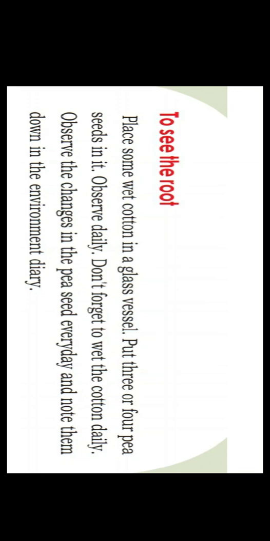നനവുള്ള കോട്ടൺ വെക്കണം. അതിനകത്തേക്ക് നമ്മൾ what you have to do, put 3 or 4 pea seeds in it. പയർ വിത്തുകൾ ഒരു 3-4 എണ്ണം. What you have to do, you have to put it in that tumbler. Is that clear? So first, you have to take a glass vessel and put 3 or 4 pea seeds in it, and you have to observe it daily.